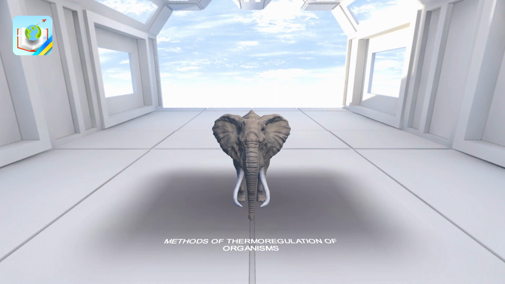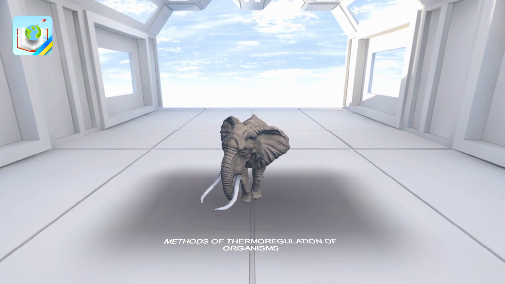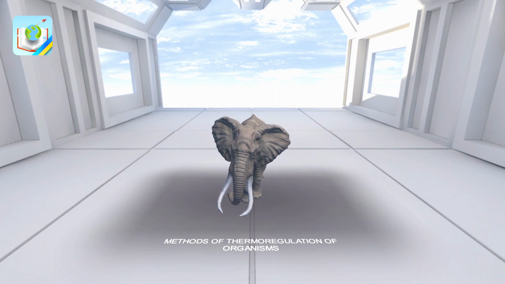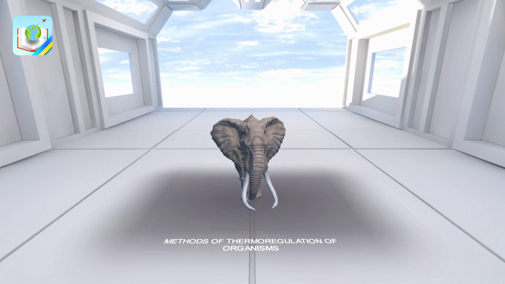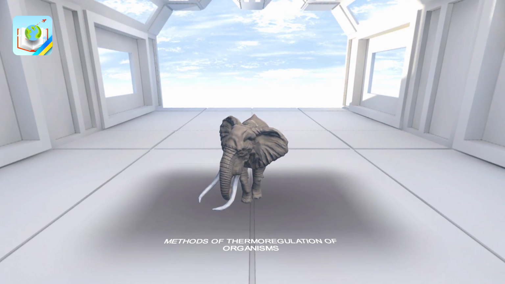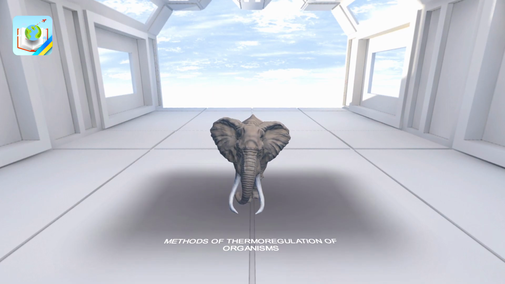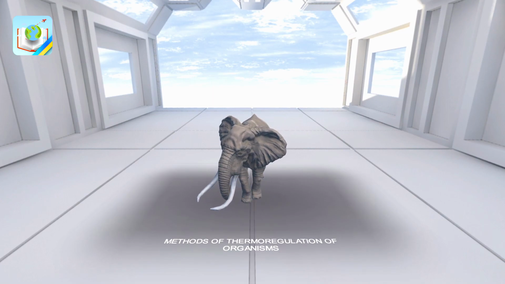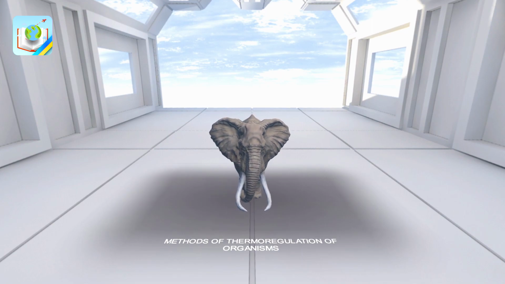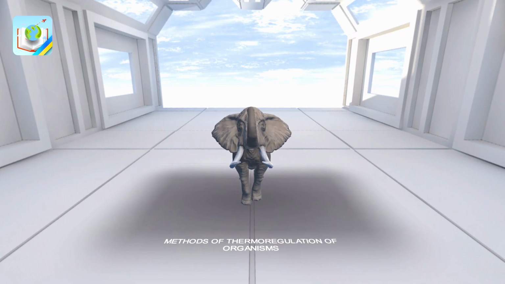Tap on the elephant. Pay close attention to its ears. Physical methods of thermoregulation are in charge of the intensity of heat loss. This can occur due to the formation of special structures that prevent the body from losing heat, for example fur of mammals and feathers for birds, or, on the contrary, contribute to heat loss, for example large ears of elephants and fennec foxes.